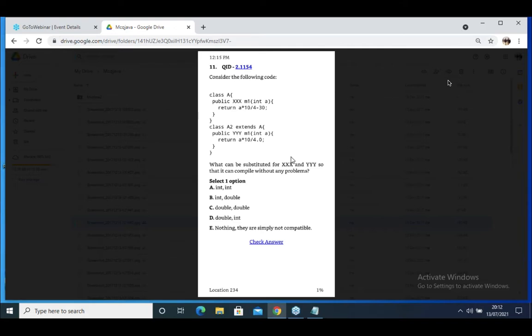Tell me the answer. What should you substitute for triple x and triple y to compile this code without any error? Is it int and double, double and double, double and int? See, observe here. They have overridden. When you write the superclass by the subclass, it is not possible to change the return type. You should give double and double, not int and double.